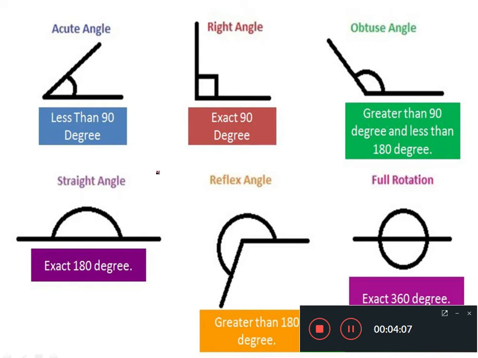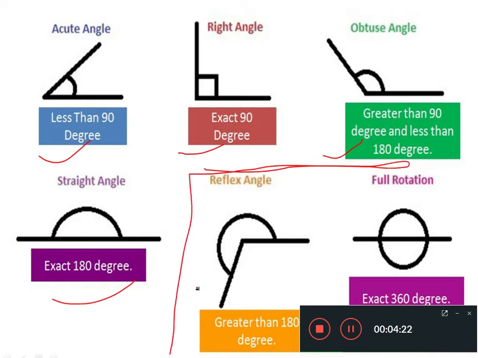Dear students, as far as your syllabus is concerned, you have to study these 3 and this is the fourth angle. We will try to understand these 4 angles in detail, and this is the fifth and this is the sixth angle. We will just learn those for our information.